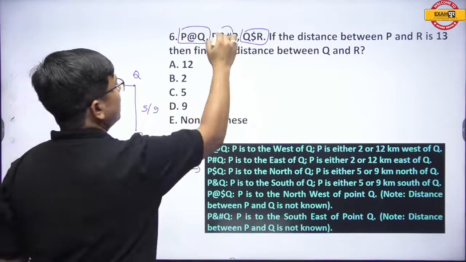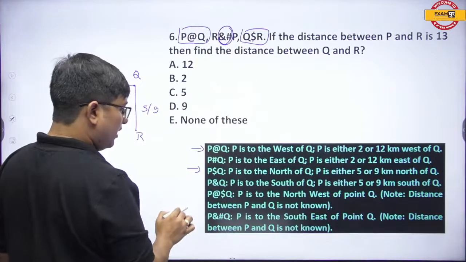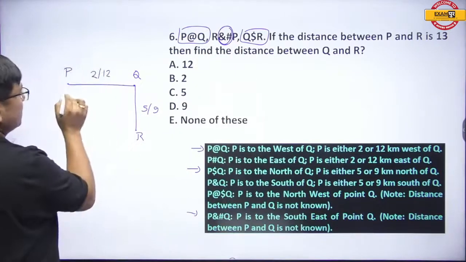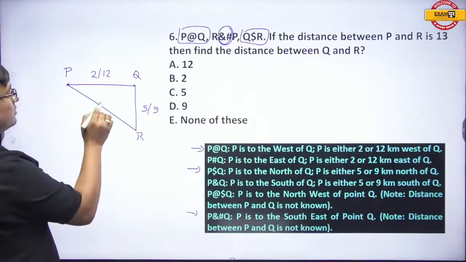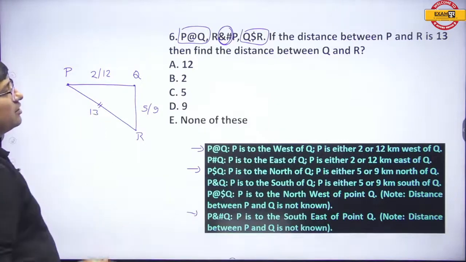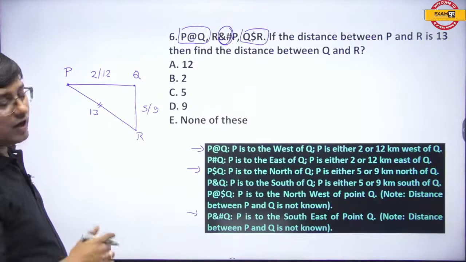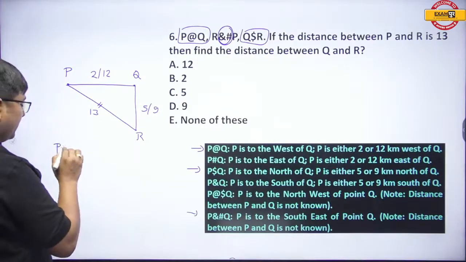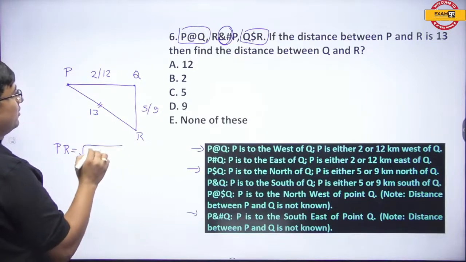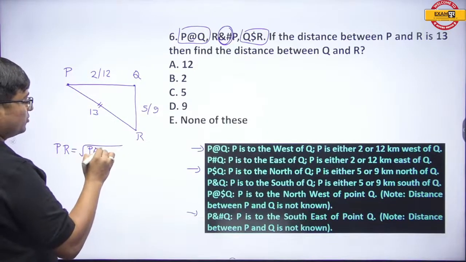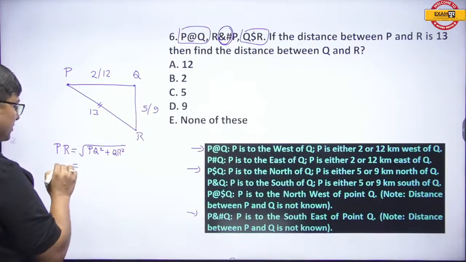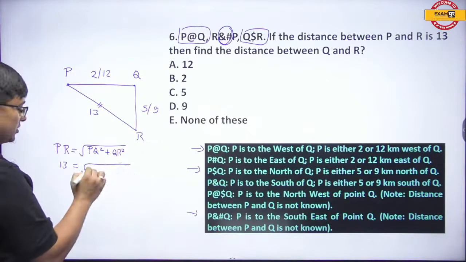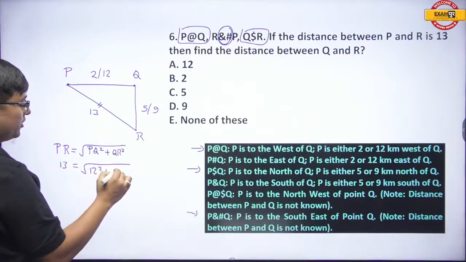Now R and hash P means R is southeast of P, and the distance between P and R is 13. So now as per the Pythagoras theorem, PR squared is obviously equal to PQ square plus QR square, and PR is given as 13. Now if PR is 13, we obviously know the Pythagorean triplets.